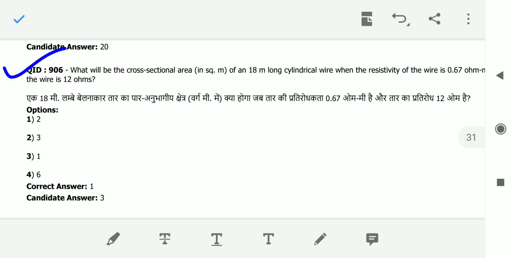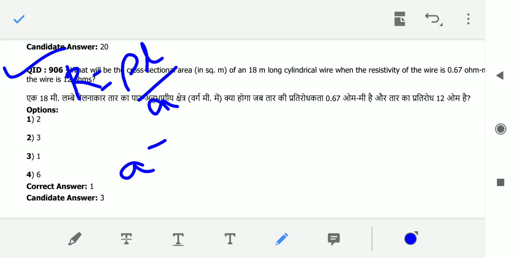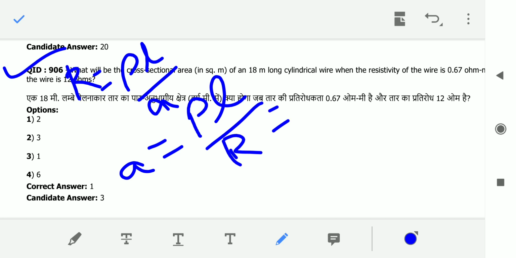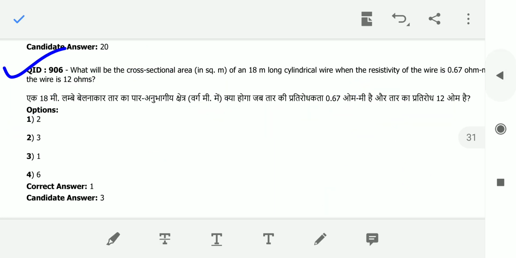So what is he asking, sir? He is asking about the area of cross section. See, we know R equal to rho L by A. So then A equal to rho L by R. What is the rho value, sir? Here 0.67 ohm meter into what is the length? 18 meters, by what is the resistance given? Resistance given is 12 ohms. If you solve this, you will get 2 meter square. So the answer is 2 meter square.